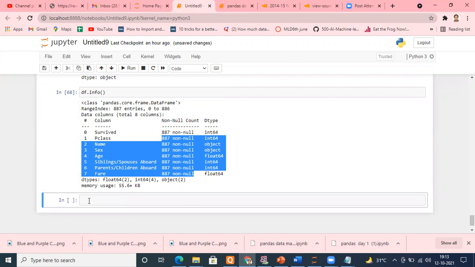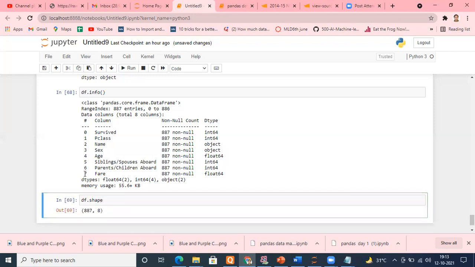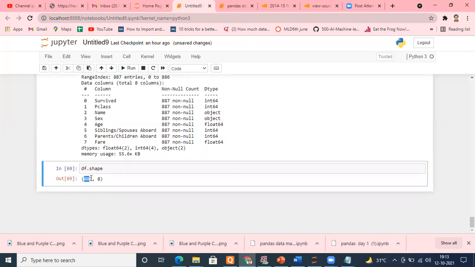And the easier way is to immediately go first to this, and after this, perform this. Means first type df.shape so that you can get an idea. In my data set there are 887 rows. First thing is clear. Now check here. It is showing the same 887 non-null. Non-null means there are no nulls, so these are complete in themselves. But someone is showing 881 non-null. So you will say total rows are 887, and it is showing 881 non-null, meaning 6 are null values. I hope it is okay.